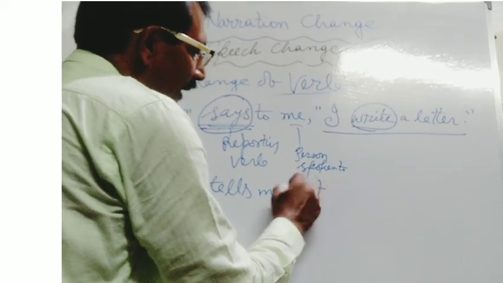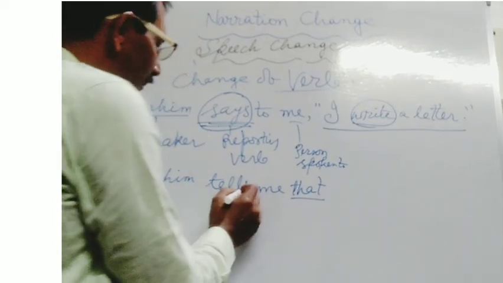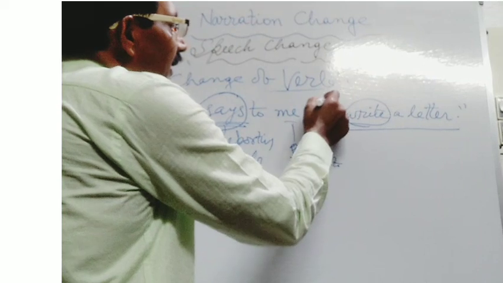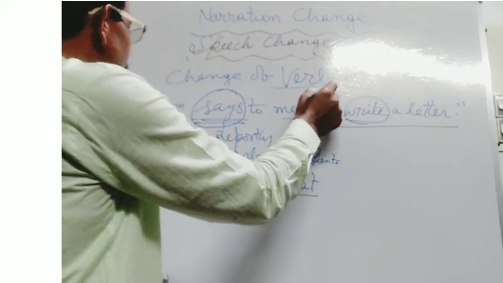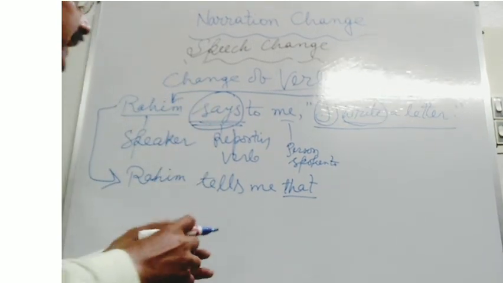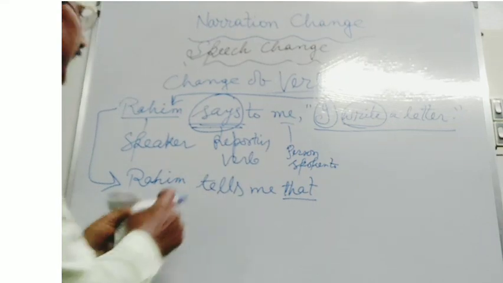Next, comma will be removed by the use of a linker that. Rahim tells me that I will be removed. Here I is the first person pronoun. So according to the change of pronoun, you will have to convert I by the use of he.